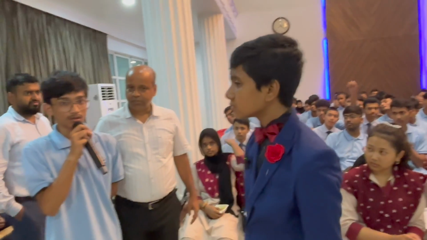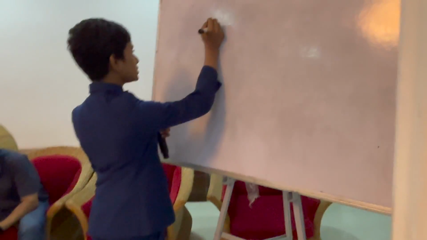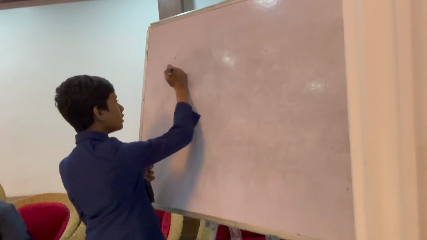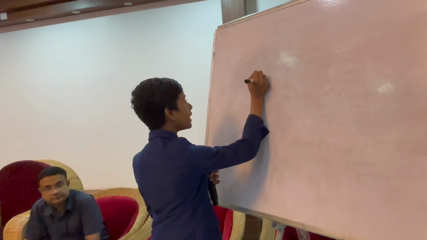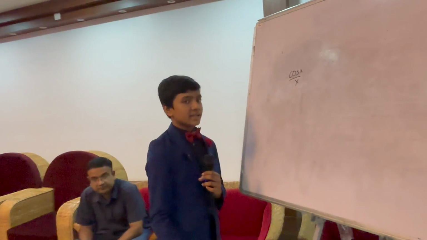Why are some functions not integrable, and how can one determine whether a given function is integrable or not? Okay, that's a very good question. So let's take the function cosine x over x as a little bit of an example.